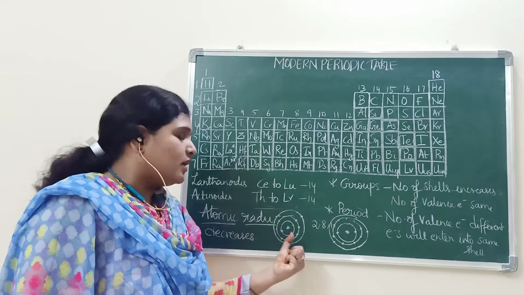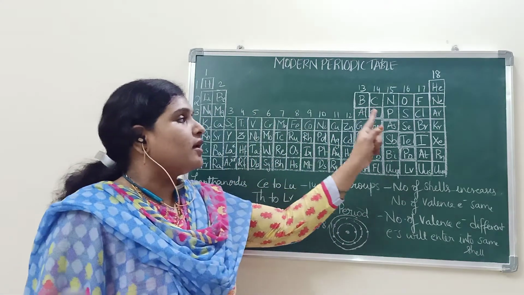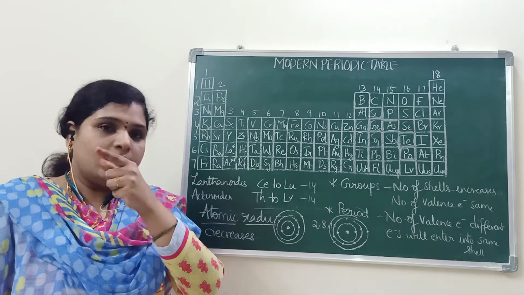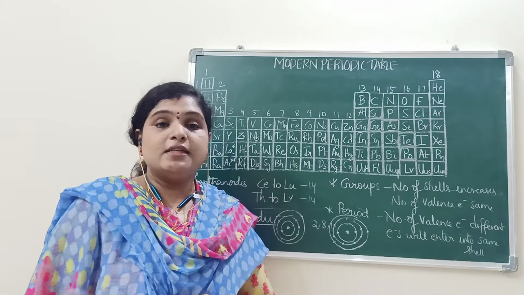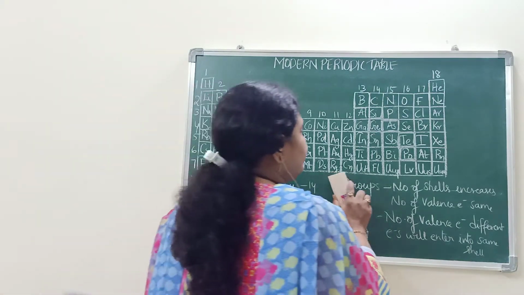So the atomic radius decreases as we move from left to right in a period. Okay, left to right in a period. If we consider the metallic and non-metallic nature, what is the trend?